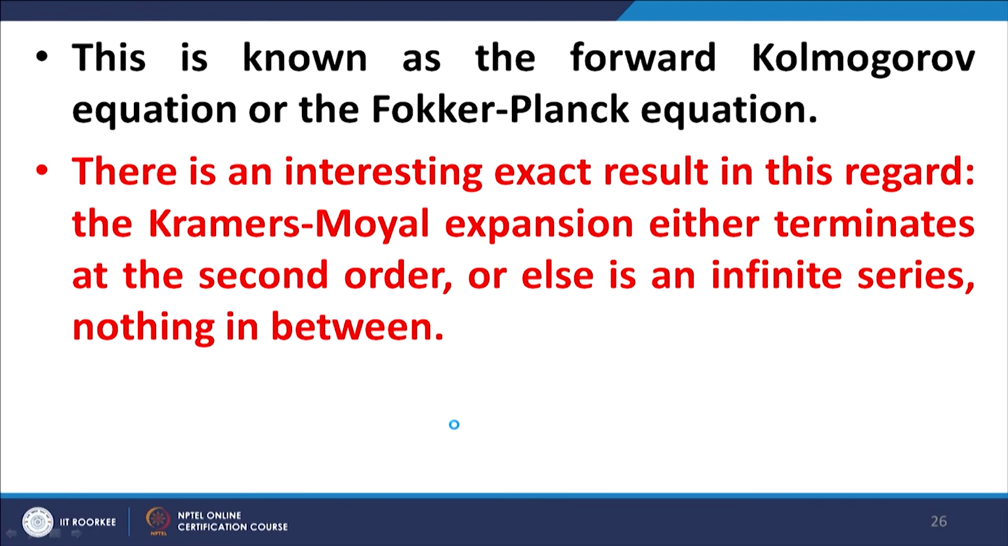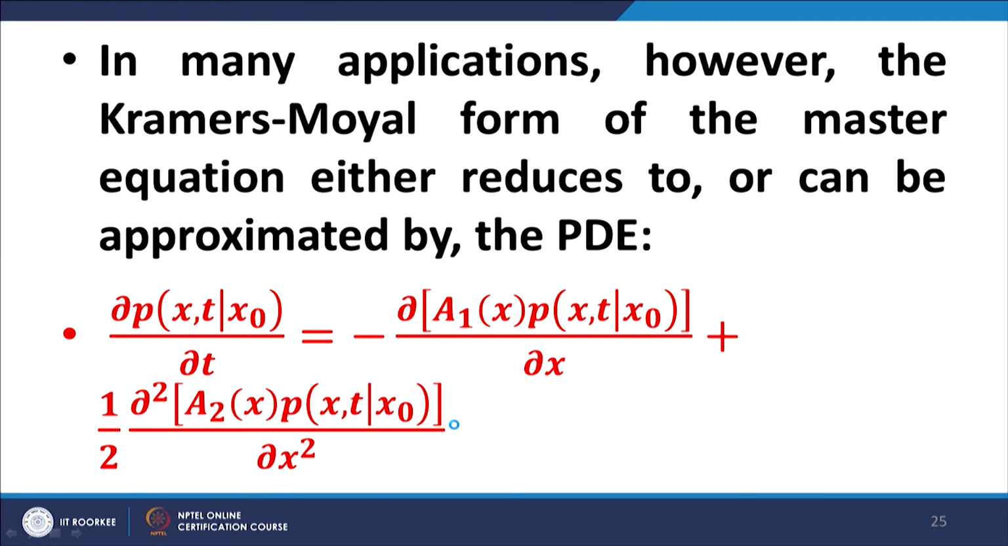So, this expression is called the Fokker-Planck equation. Which equation? This particular equation. The restriction of the Kramers-Moyal form to this particular form is called the Fokker-Planck equation.